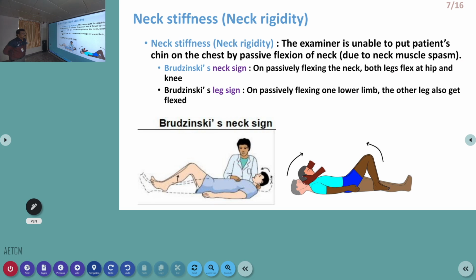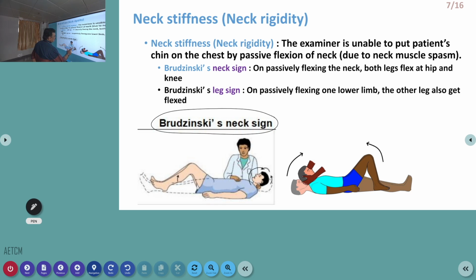Now, another important finding is neck stiffness or neck rigidity. Neck rigidity you can normally get in many elderly individuals, those who have Parkinsonism. All these patients can have neck stiffness or rigidity without any meningitis. A patient who has severe headache can also sometimes have meningism features, but they are not the typical findings in meningitis. The meningitis finding is called the Brudzinski neck sign.